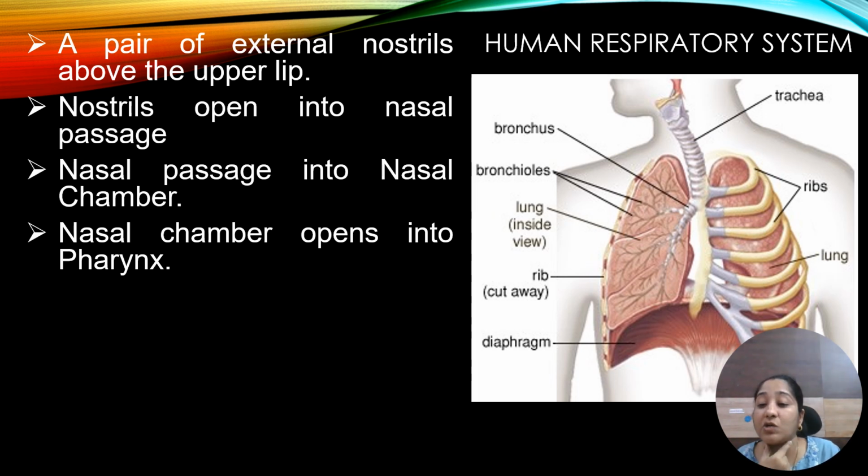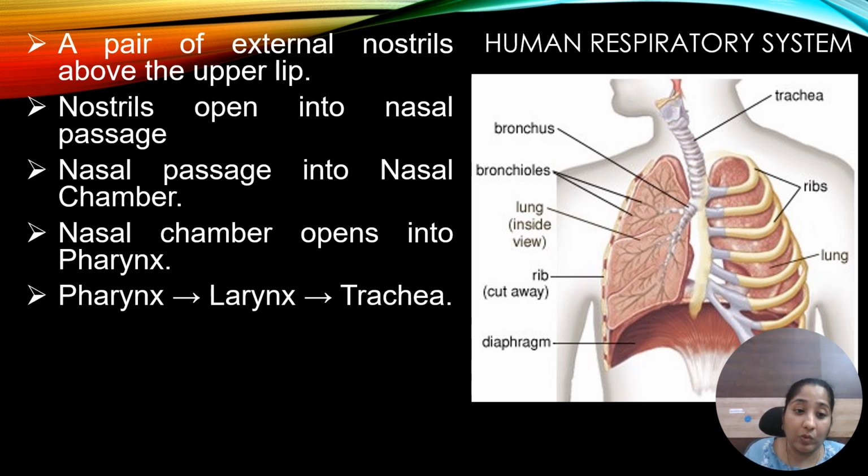Next, the nasal chamber opens into the pharynx. Pharynx is nothing but a common passage for both food and air. The pharynx opens into the larynx. The larynx opens into the trachea.